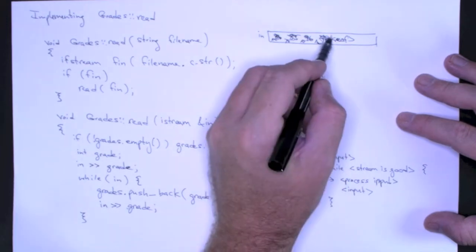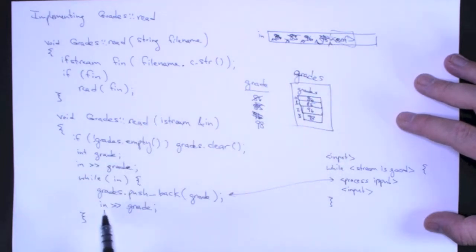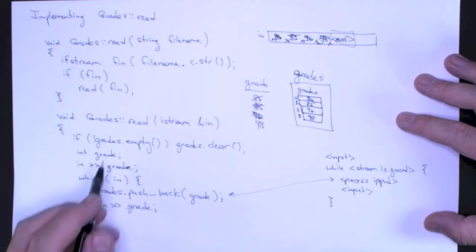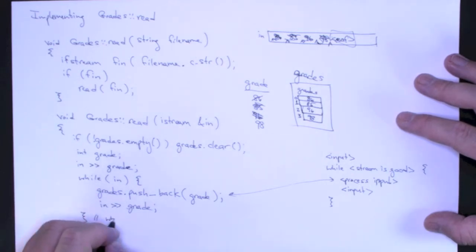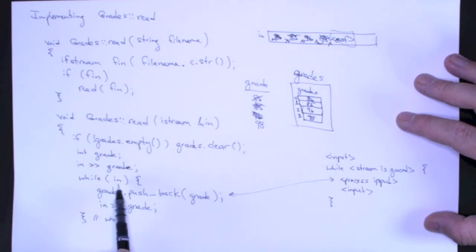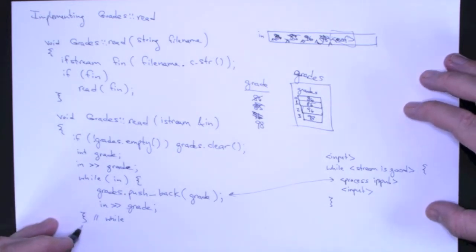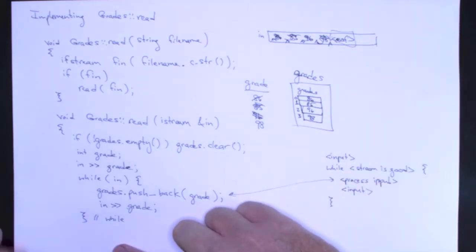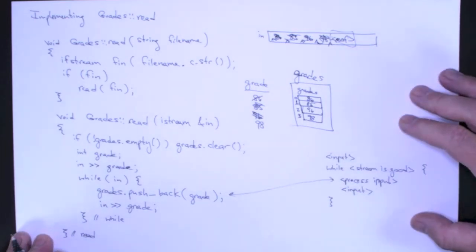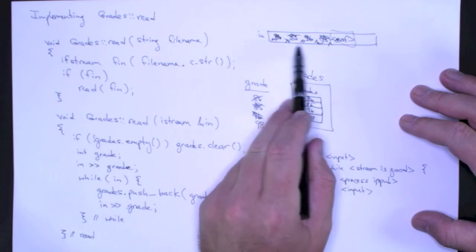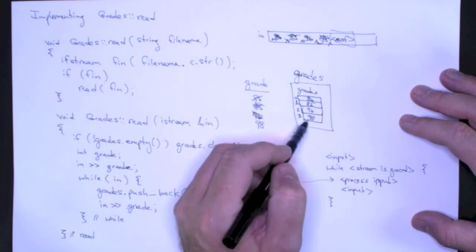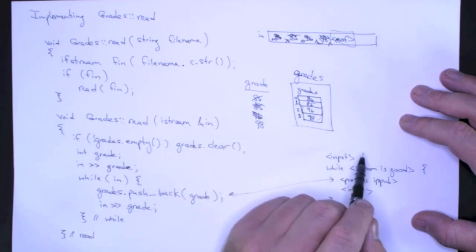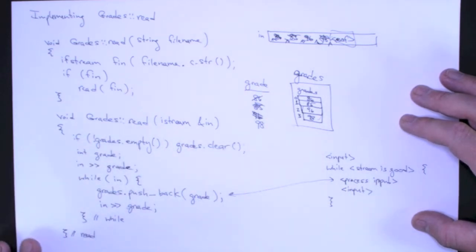And this time, I'm going to actually read the end of file marker. That's going to put this stream into a fail state. And when I evaluate it here, it evaluates to false. That satisfies the termination condition. And I jump to the end of the while loop, and that's actually the end of my read method. And as you can see, I read all 4 integers from the input stream, and they're now stored in the vector grades. So those are the 2 read methods.